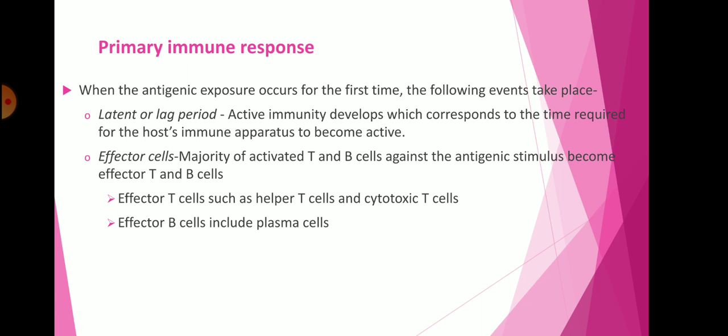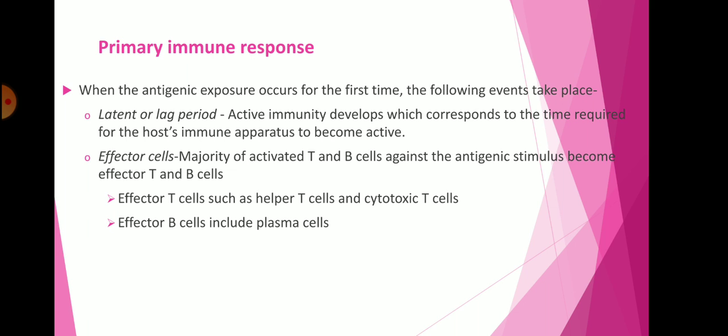The first one is the latent or lag phase. That is, active immunity develops, which corresponds to the time required for the host immune apparatus to become active. So the latent or lag phase means that following the first exposure to the foreign antigen, a lag phase occurs in which no antibody is produced but the activated B cells are differentiating into plasma cells. The lag phase can be 2-3 days but often is longer, sometimes as long as weeks or months.